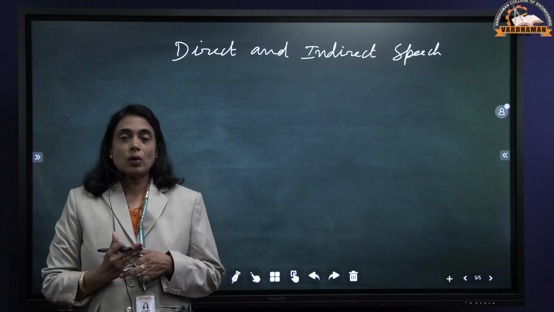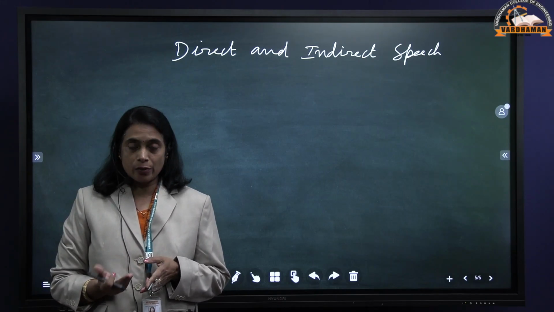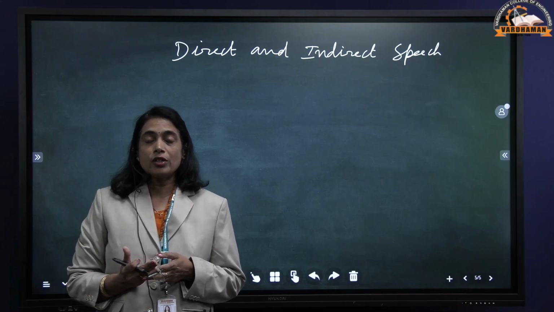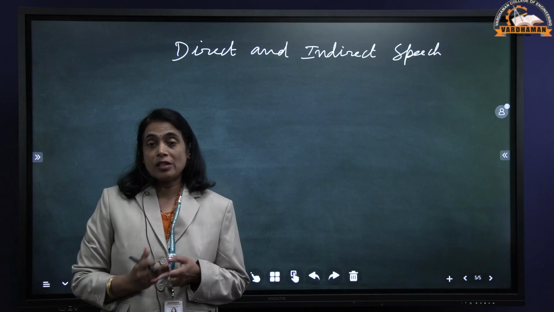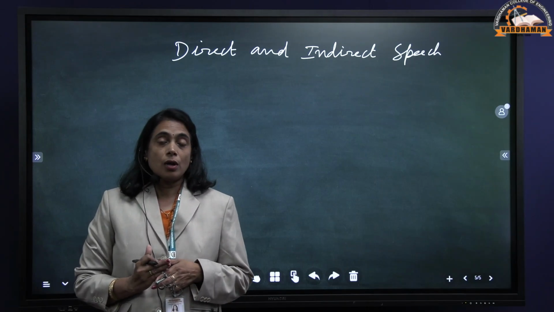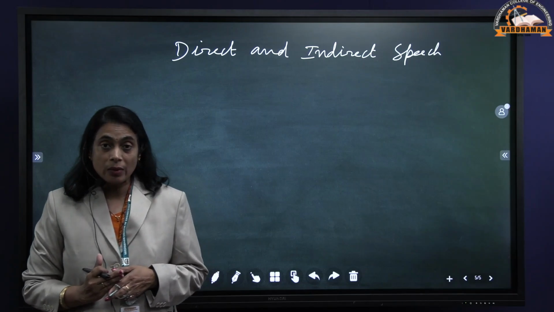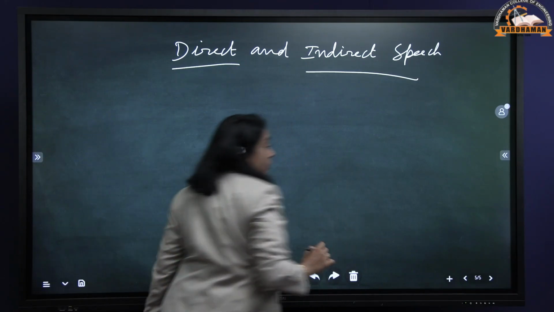So now let us see what the rules are and how to change sentences from direct speech to indirect speech. As I told you every time, we should have very good knowledge of tenses so that we can change direct speech to indirect speech, or active voice to passive voice, very easily. So now let's see how the tenses change when you change a sentence from direct speech to indirect speech. This is direct speech, this is indirect speech.